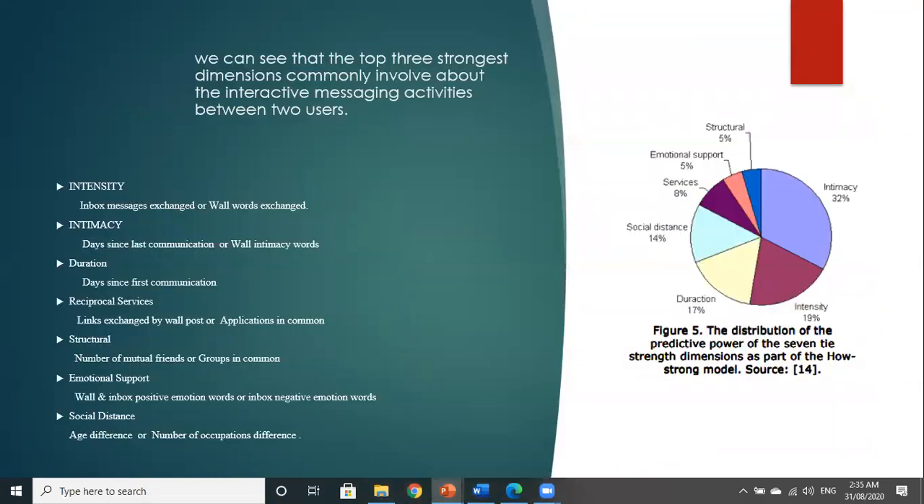We can see from this pie chart the distribution of the predictive power of the 7 tie strength dimensions. The top 3 strongest dimensions commonly involve interactive messaging activities between two users. The first one is intimacy, that is days since last communication or intimacy words. Second one, intensity, inbox messages exchanged or wall words exchanged. Third, duration, for example, days since first communication, and so on.